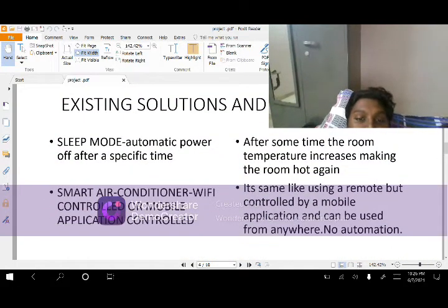I already explained the existing solutions and their drawbacks. Sleep mode is there, but the temperature increases within minutes and the room gets hot again. A smart air conditioner is there, a Wi-Fi controlled one. It's the same as using a remote, just controlled by a mobile application and nothing else. No automation in this.